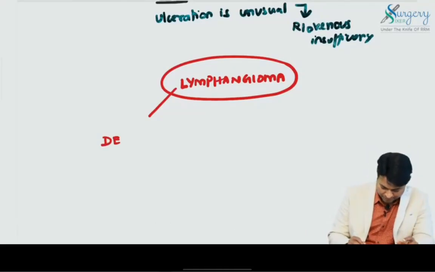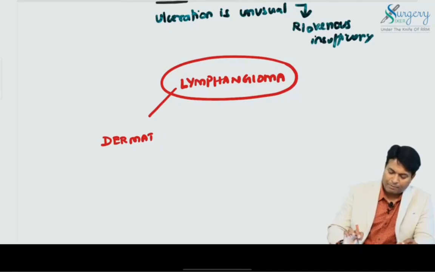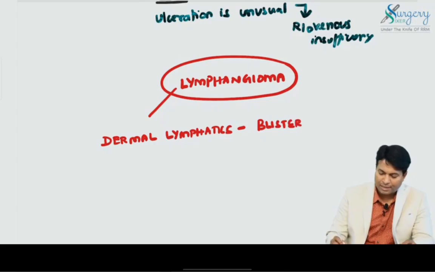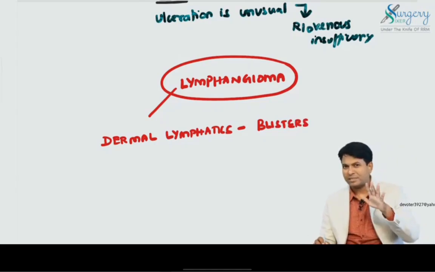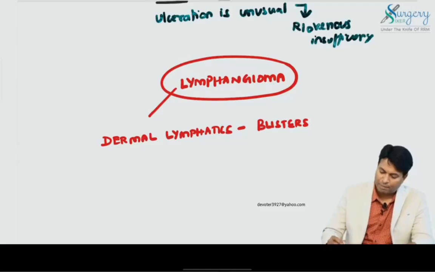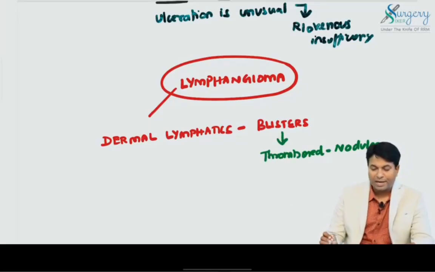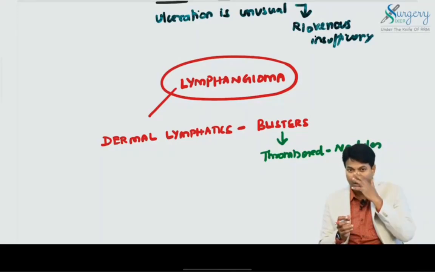The dermal lymphatics are getting dilated and look like a blister. This is known as lymphangioma. It usually contains clear fluid and does not contain blood. Please remember, it contains clear fluid and does not contain blood. It can get thrombosed and look like nodules, which gives an important differential diagnosis of a malignancy. The nodules look like a malignant deposit.